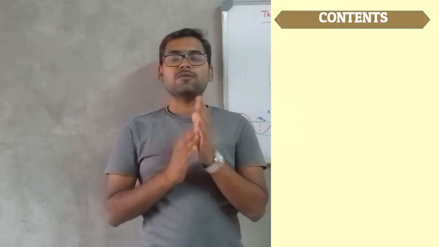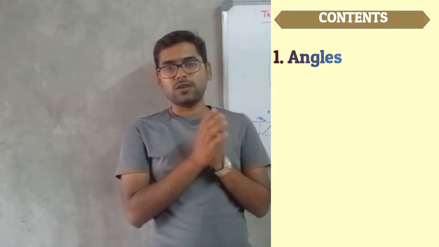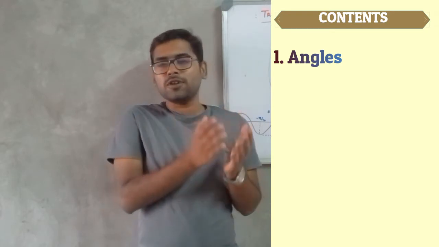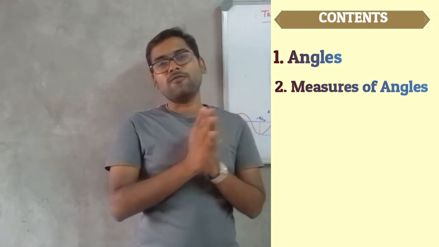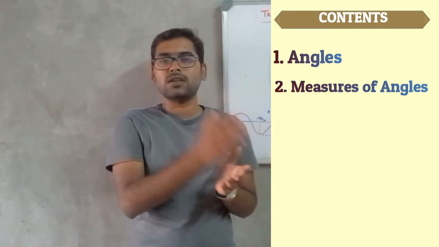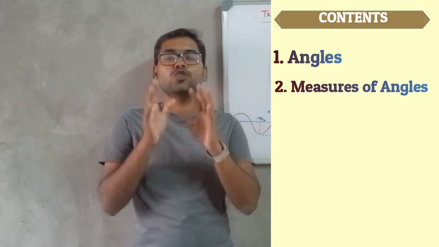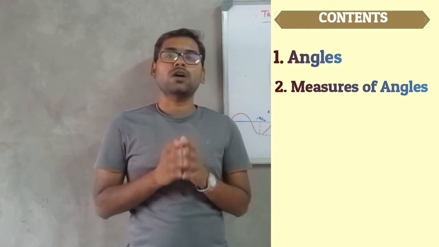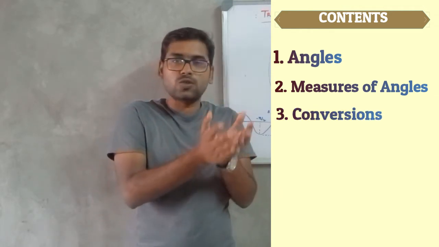Guys, I will begin my discussion with angles, where we will see the basic definition of angle and also see how angle can be positive or negative. And after that we will see the different measures of angle, where we will see the radian measure as well as degree measure. These are the units that are used for measuring the angles. And after that we will see how to convert angle that is given from one measure to another measure.